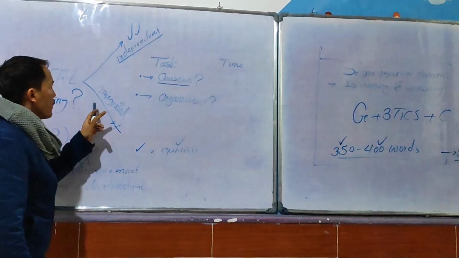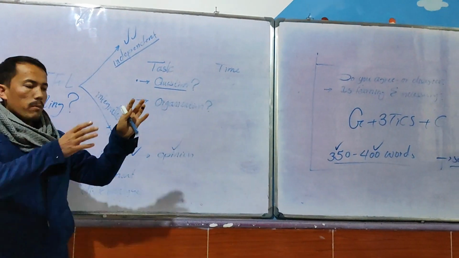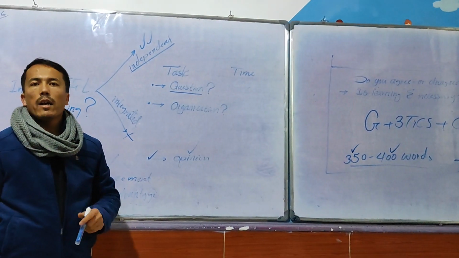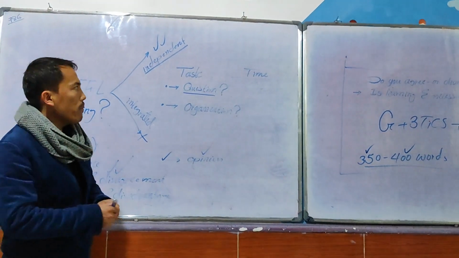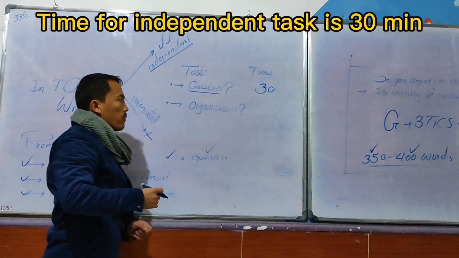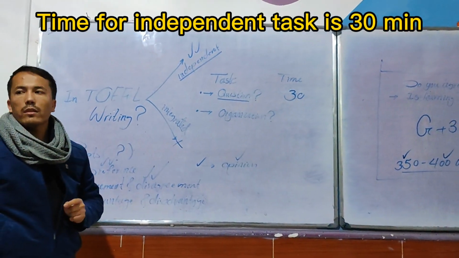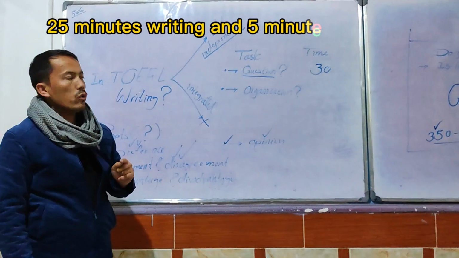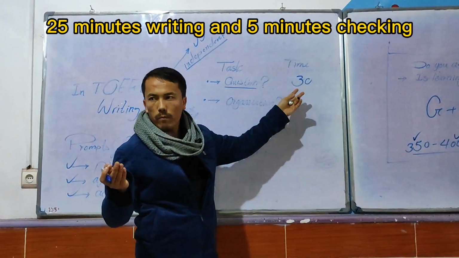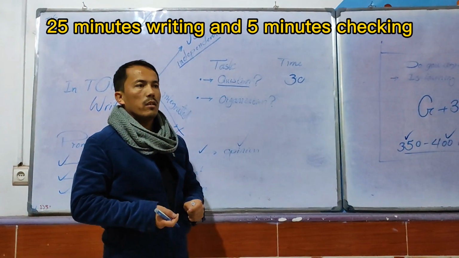So don't forget that in independent task, there will be only a question, and we will be responding to the question around 30 minutes. The time, don't forget, the time of writing an independent task for the TOEFL test is 30 minutes. While I recommend you 25 minutes. 25 minutes, please be writing, and 5 minutes be checking.